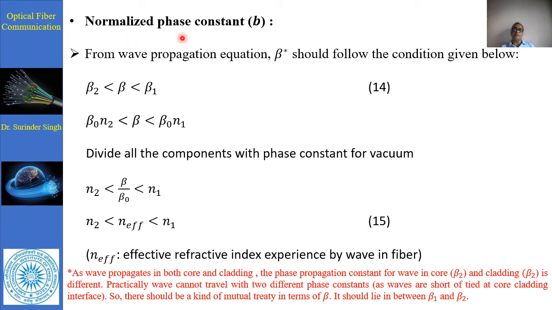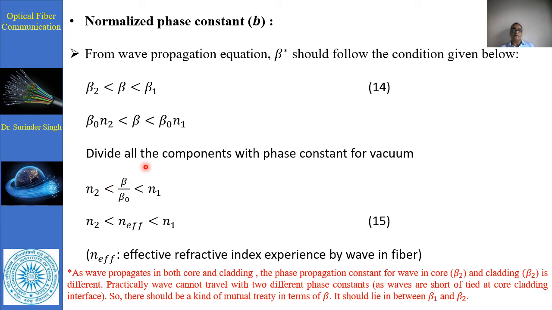Another is the normalized phase constant. For wave propagation, the boundary condition for propagation is that beta should lie between β2 and β1. That is related to β0 n2 for the cladding and β0 n1 for the core, and beta lies between these for the propagation part.